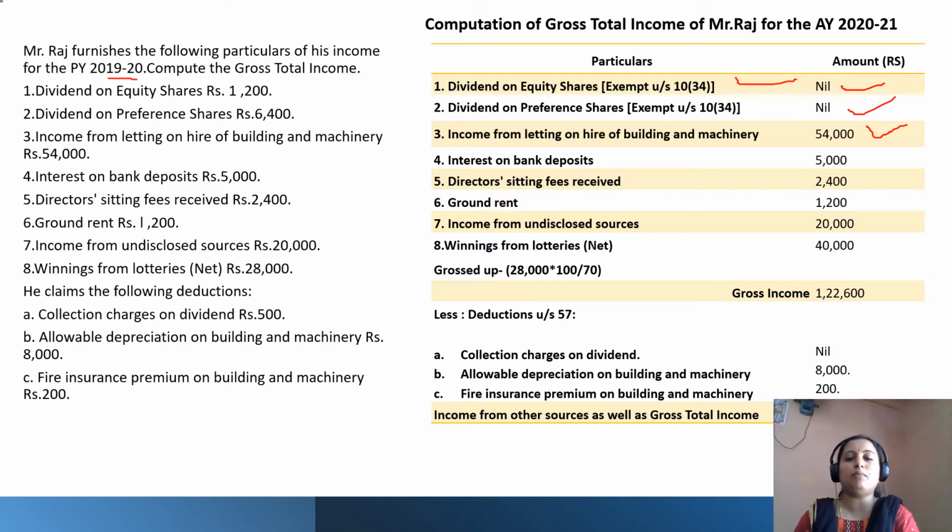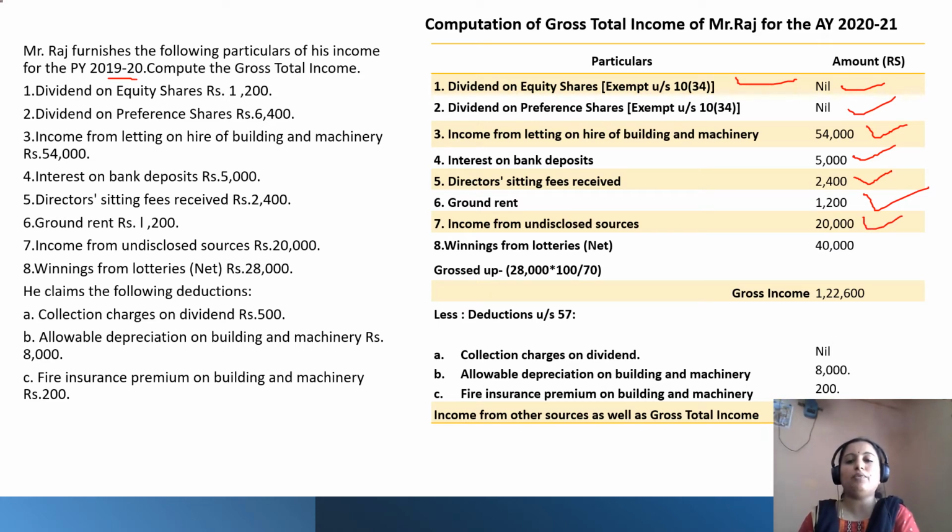Then interest on bank deposit rupees 5,000. Director sitting fees received rupees 2,400. Ground rent 1,200. Income from undisclosed sources. Of course, when it is not disclosed, it also comes under income from other sources, rupees 20,000.